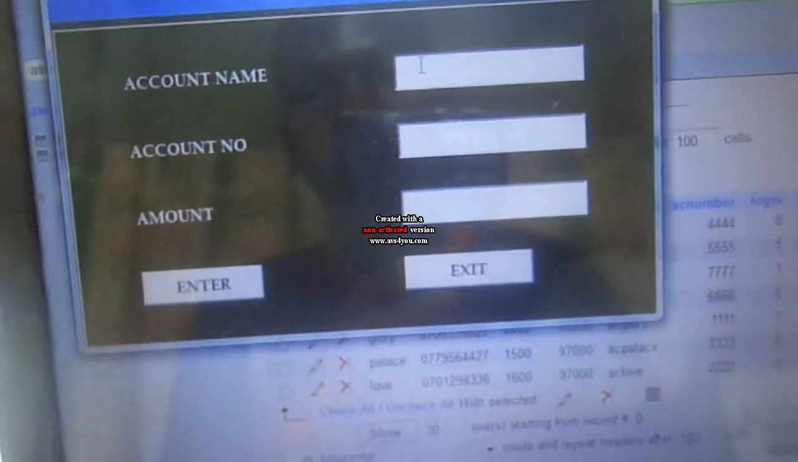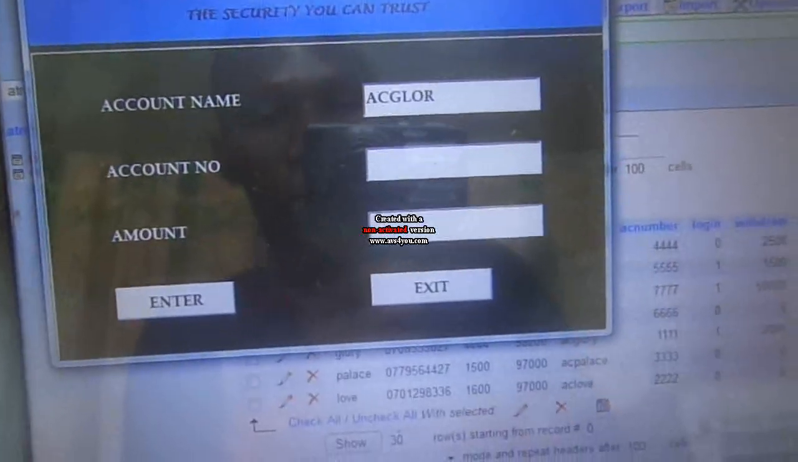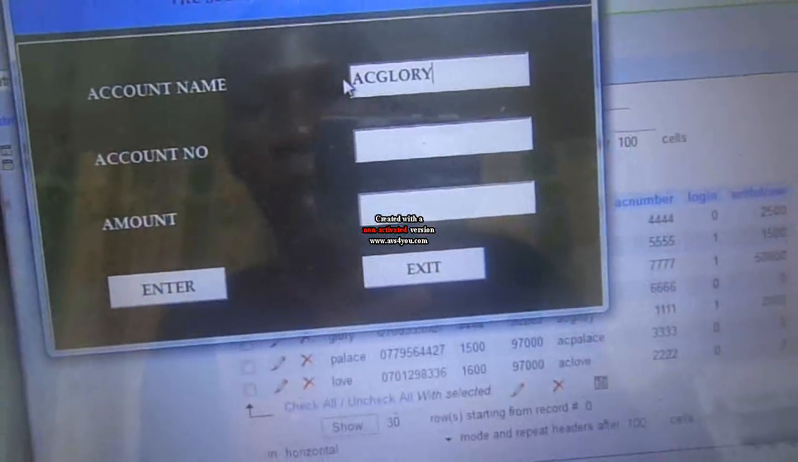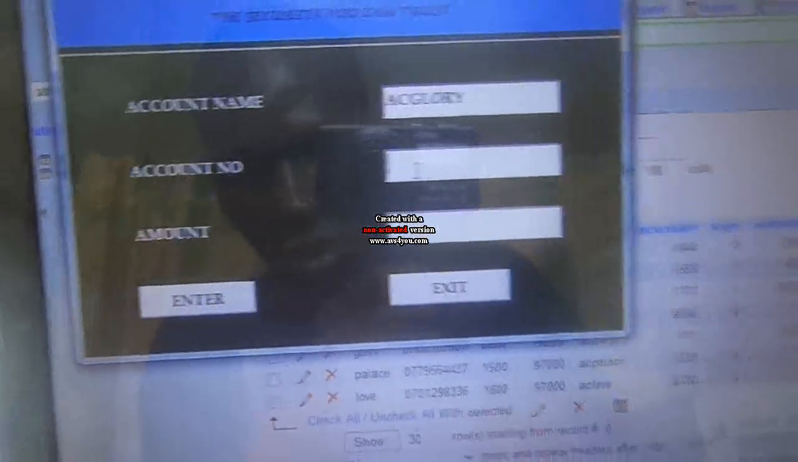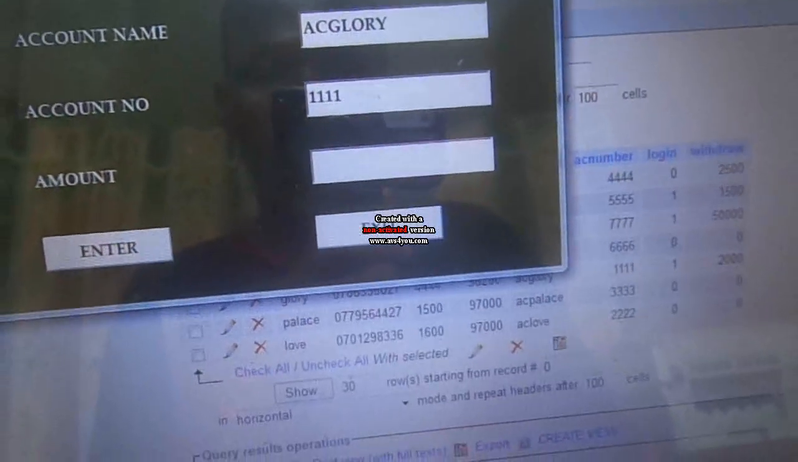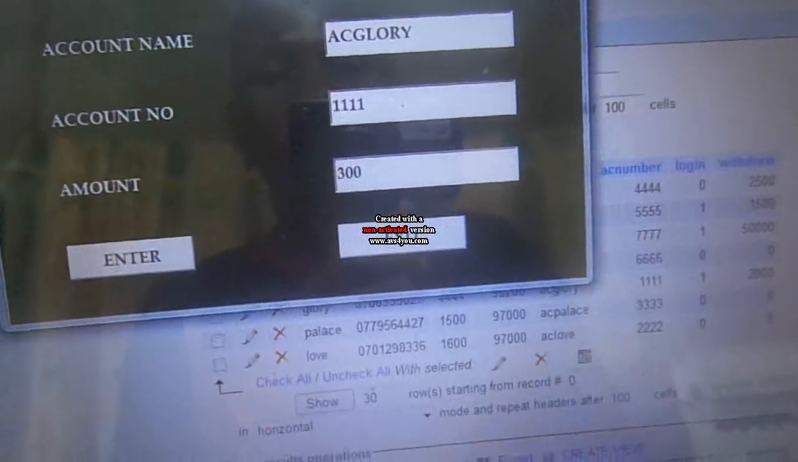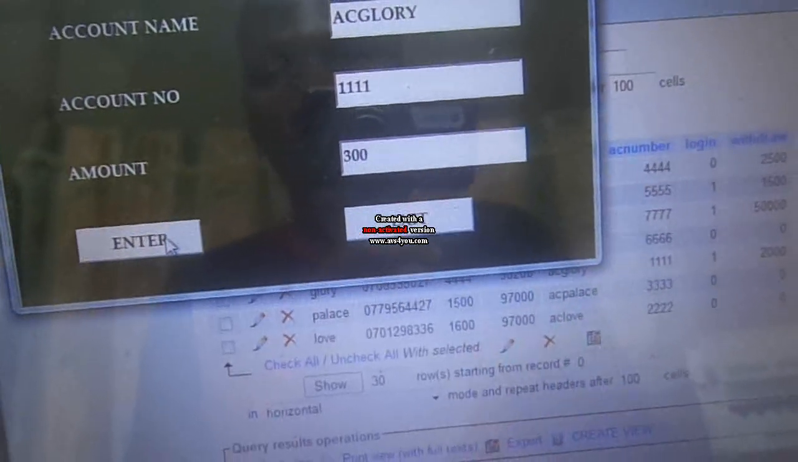So when someone goes on the side of the ATM and he tries to withdraw an amount that is beyond the amount that we have set, they will tell him you cannot withdraw that amount, so the transaction will not be carried out. So let's try it out here. When it tries to withdraw maybe 300, we have set our maximum as 200.